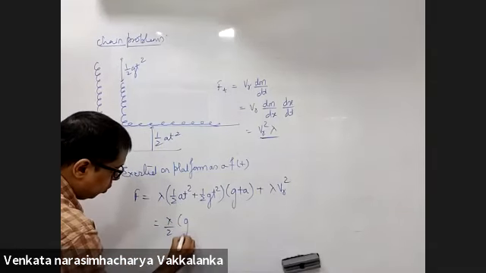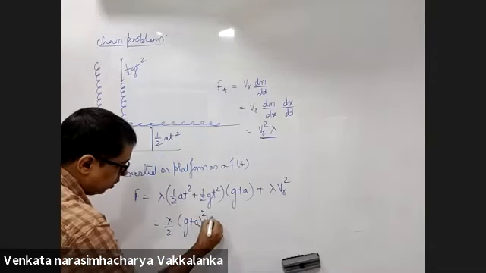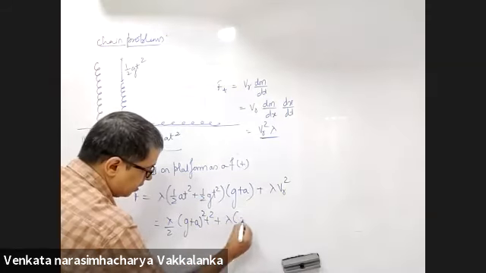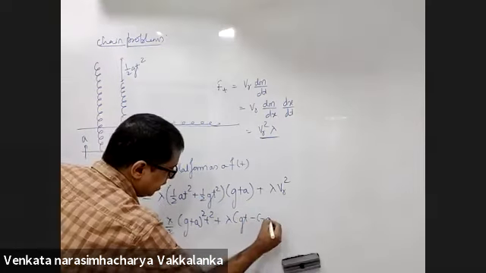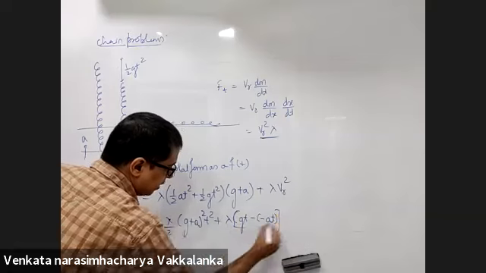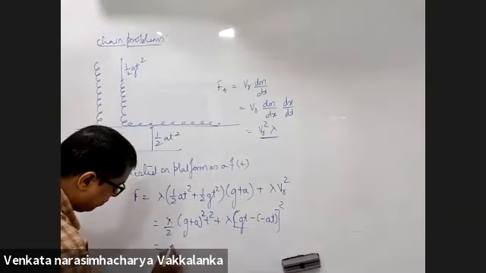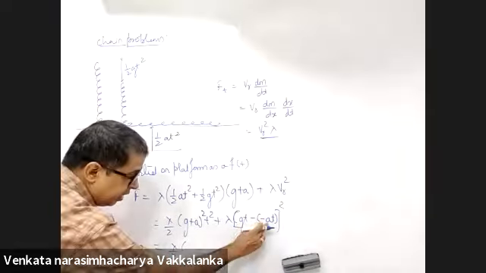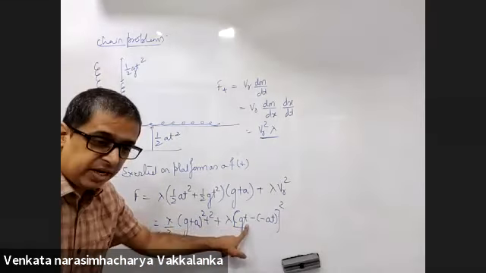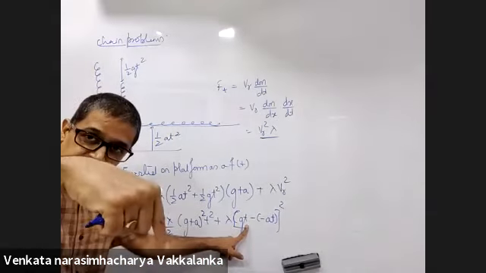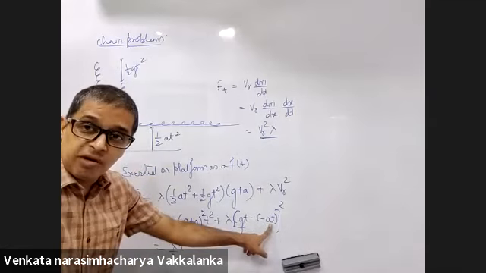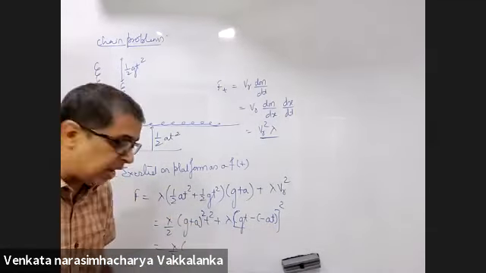Lambda by 2 into (g plus a) whole square t square, plus lambda into (g t minus of minus a t) whole square. The velocity of the chain in the downward direction is g t, and minus of minus a t is the velocity of the platform.